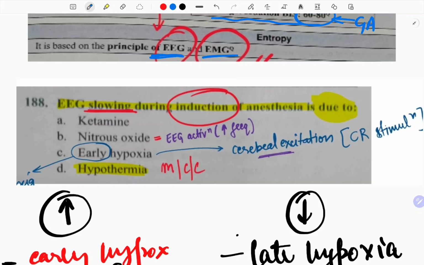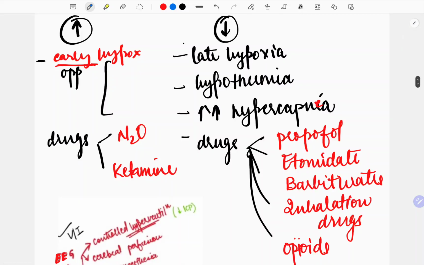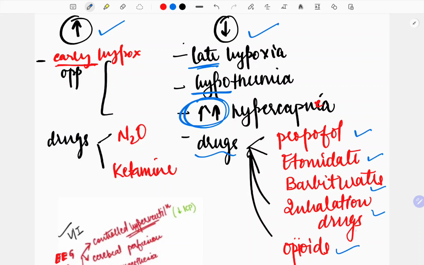Now another very important topic, EEG slowing during the induction of anesthesia is due to. So there are certain factors which increase and decrease the EEG. See, these are the factors which increase and these are the ones which decrease. The decreasing ones are late hypoxia, hypothermia, hypercapnia, and drugs like propofol, etomidate, barbiturates, inhalation agents and opioids.